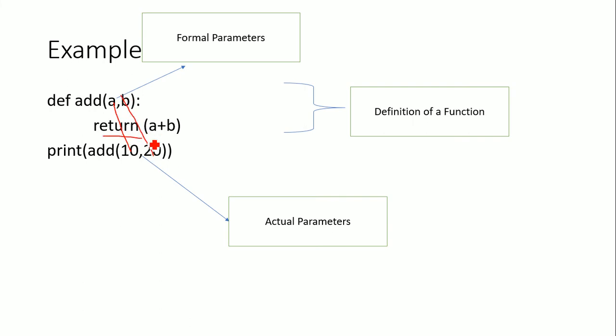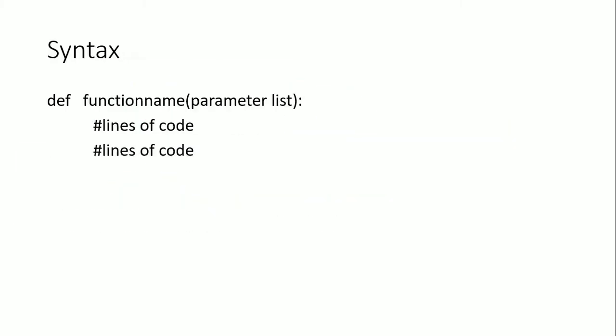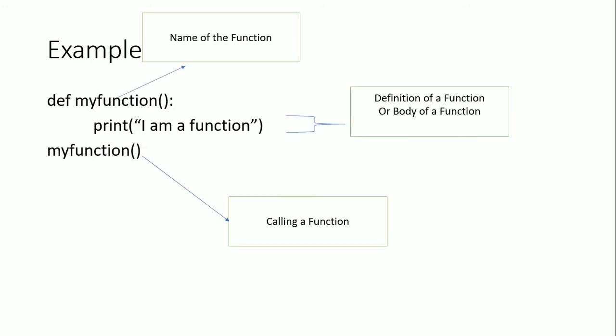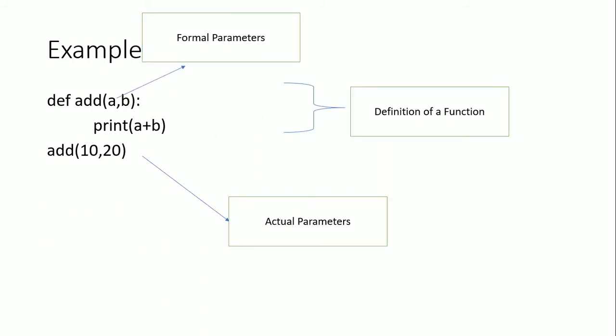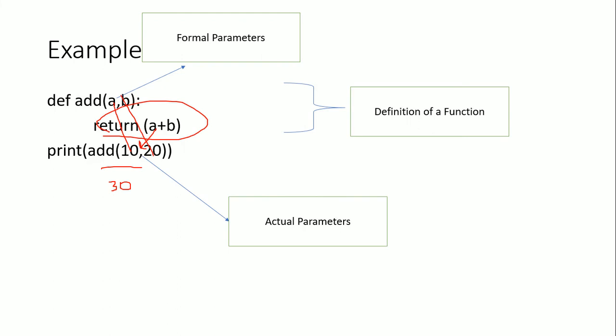After that it returns some value. Return means it returns some value. So 10 plus 20, that is 30. The result will be printed here. So the output is 30. Like that you can return some values also. So these are the ways of writing functions in Python: without parameters, with parameters, and with parameters as well as with return value.